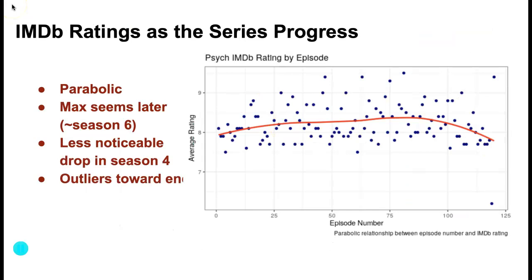And so the second analysis that I did was IMDb ratings as the series progressed, and this one was more interesting to me just because you can kind of see things that you didn't see in the box plot. And to fit this relationship between episode number on the x-axis and average rating on the y-axis, I used local polynomial regression, or LOESS regression. So this basically just allows for a non-linear fit, and if I had used a linear fit, it just would have been this horizontal line. You can't really get much out of that, so this is just better for interpretation.